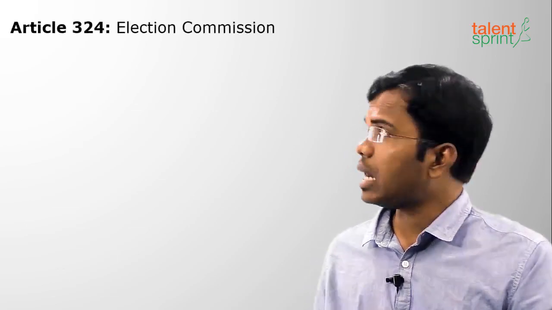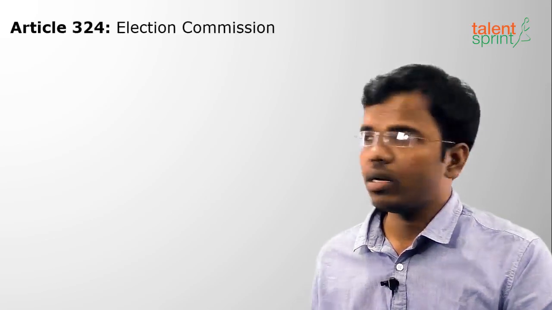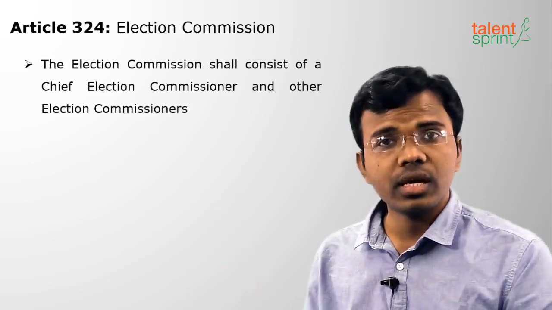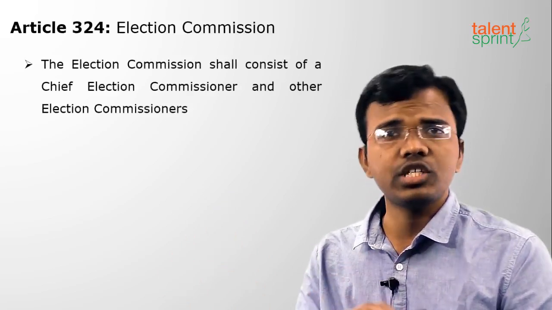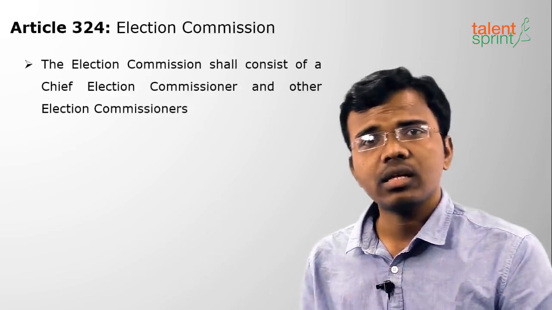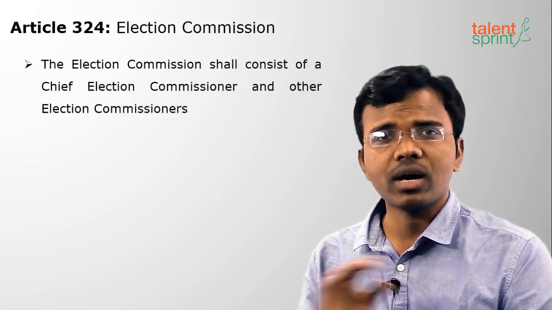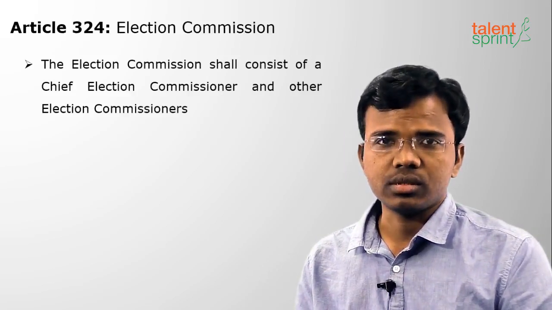Moving on to the next constitutional body, that is the Election Commission, mentioned in Article 324. The Election Commission will have a Chief Election Commissioner and other election commissioners. Presently we have one Chief Election Commissioner and two other election commissioners.